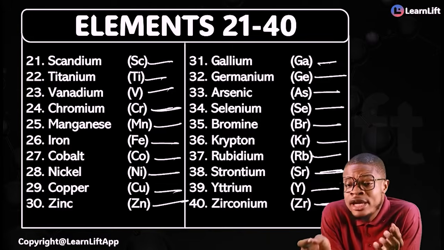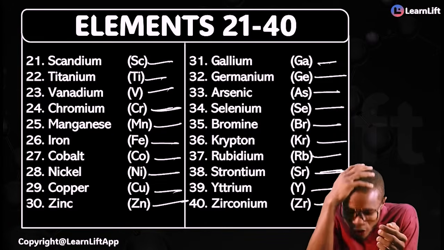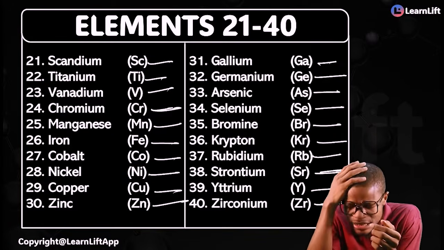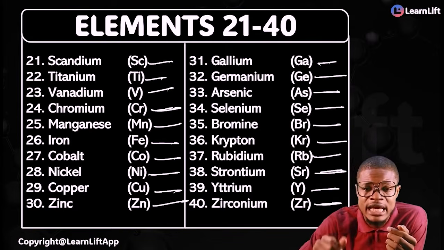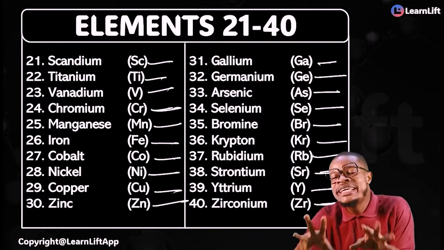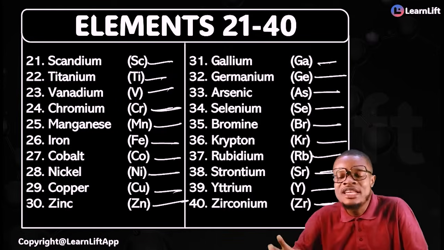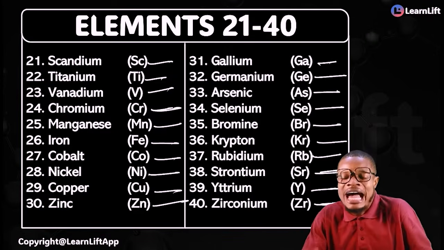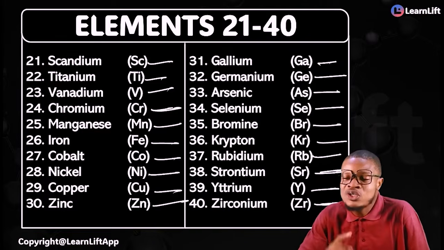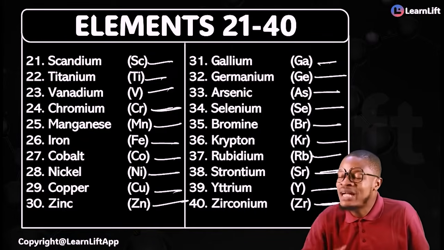Only you pause and keep recalling the song and saying it until it becomes part of you. The first 40 elements are hydrogen, helium, lithium, beryllium, boron, carbon, nitrogen, oxygen, fluorine, neon, sodium, magnesium, aluminium, silicon, phosphorus, sulfur, chlorine, argon, potassium, calcium.